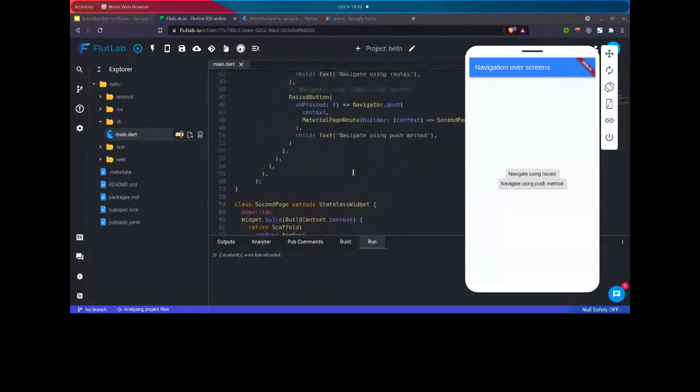Srijan, do you want to add anything that I may have missed? No, sir, not regarding Flutter. If you want, you can add the Firebase part. Yeah, if needed, let's go to the Firebase also. Sorry for that time.